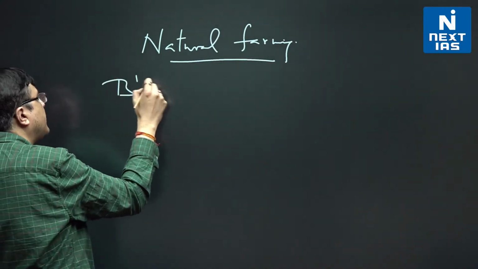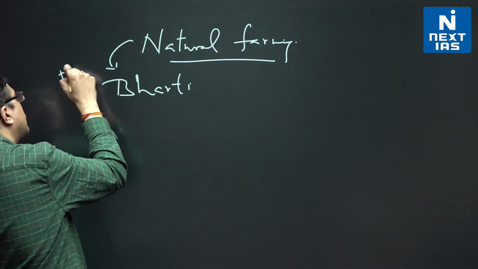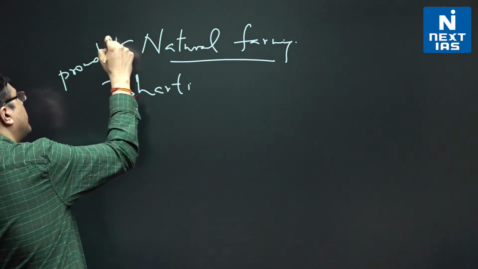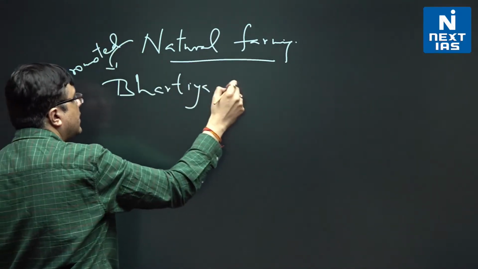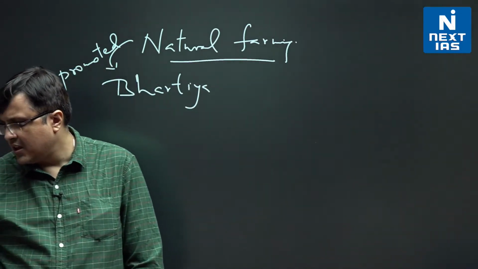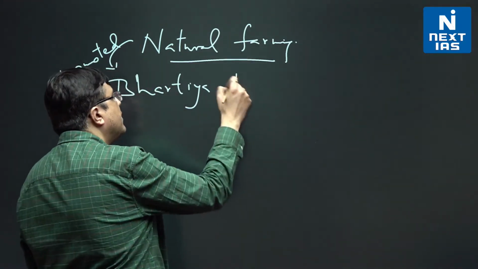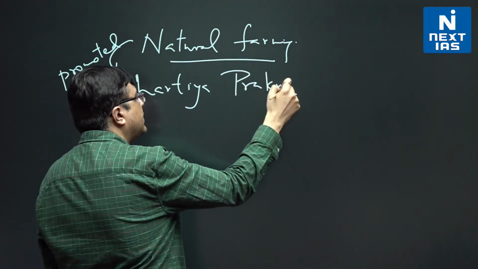This is different from our Paramparagat Krishi Vikas Yojana that they bring across.